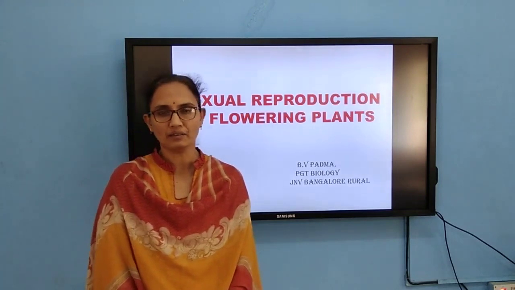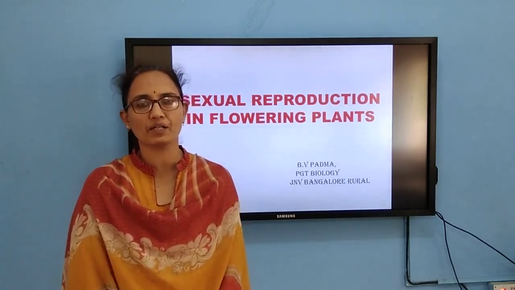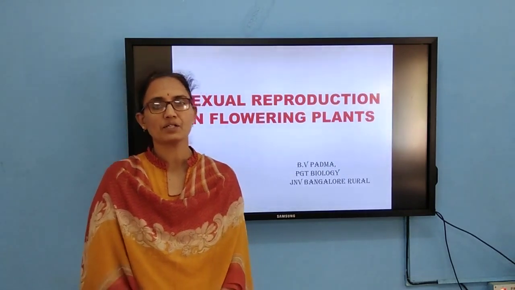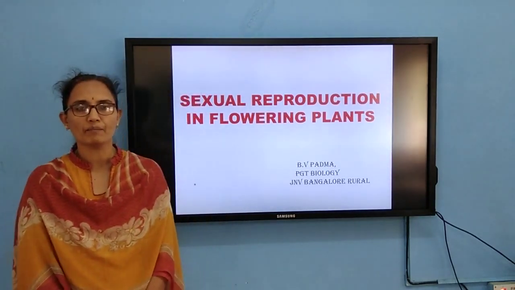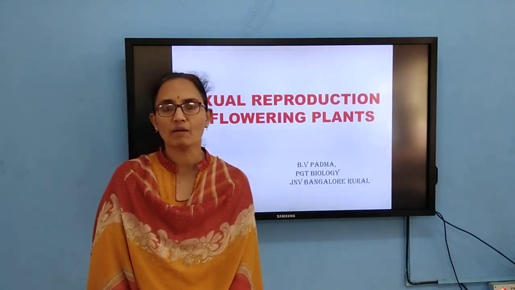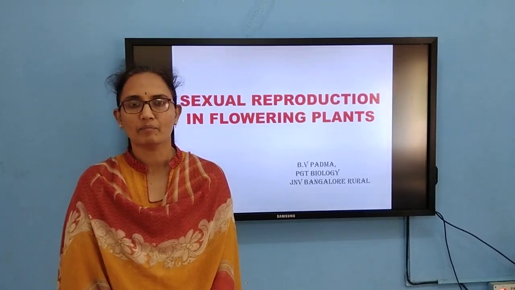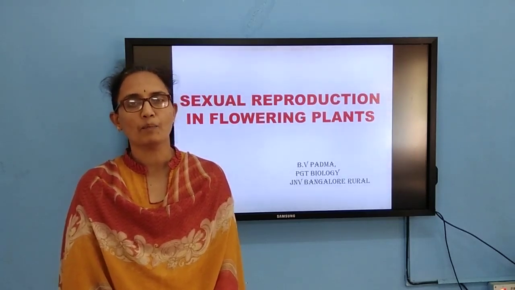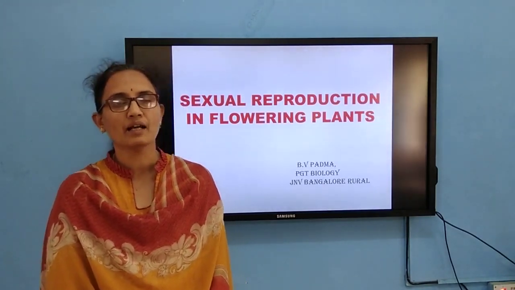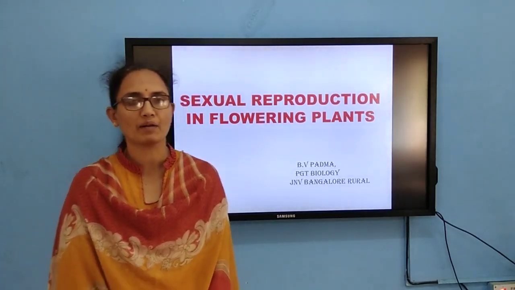Then fertilization, in which you can notice double fertilization and triple fusion. Then post-fertilization events, which include the formation of the embryo, embryogenesis, and also seed formation and endosperm formation, apomixis, and polyembryony. All these things you are going to learn in this lesson on sexual reproduction in flowering plants.